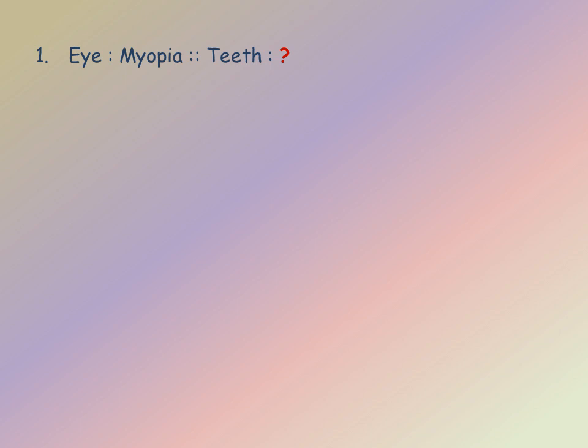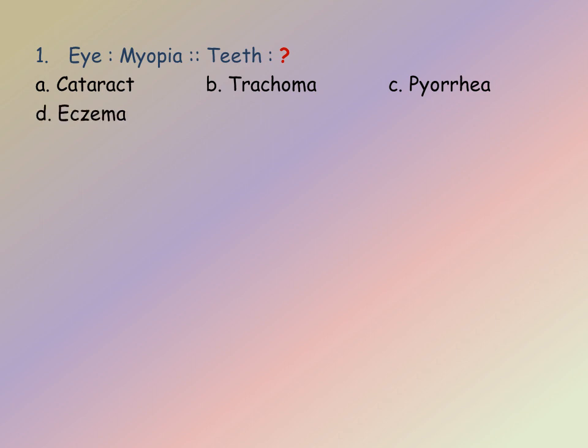Let us see the options. A. Cataract, B. Trachoma, C. Pyorrhea and D. Eczema. So as we have discussed, second one is the disorder of the first one. So myopia is the disorder of the eye. In the same way we have to fill this blank with the disorder of the teeth. So cataract, option A, is not the disorder of the teeth. It is the disorder of the eye.